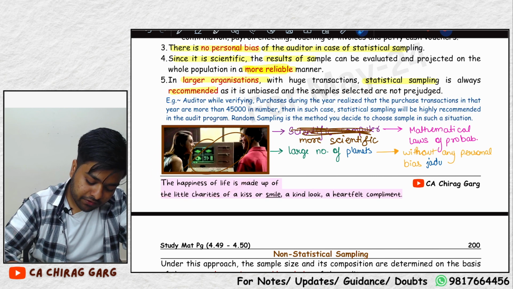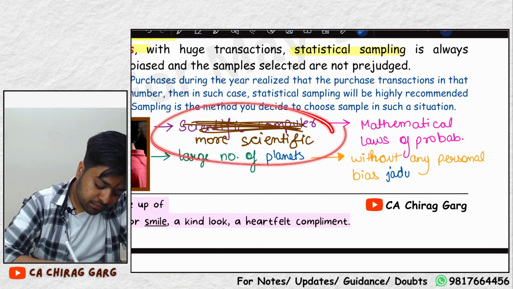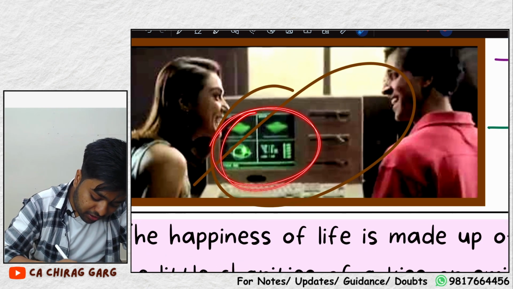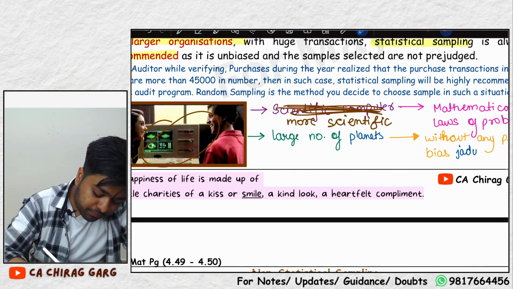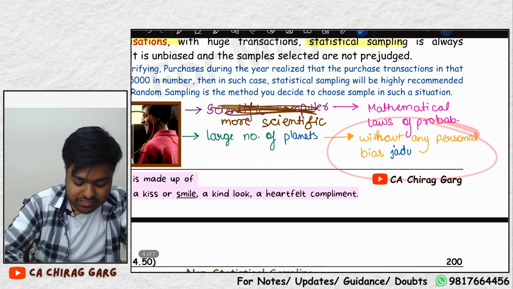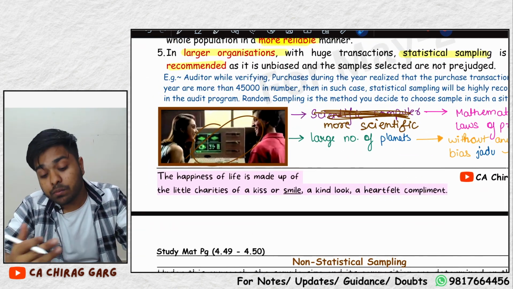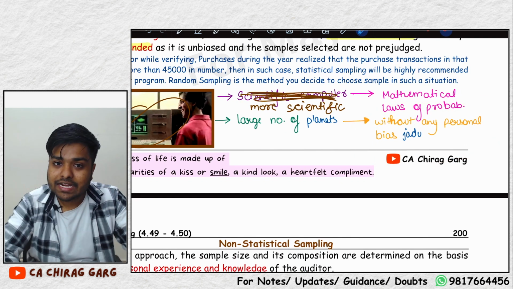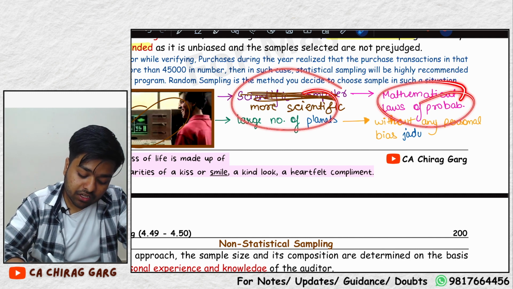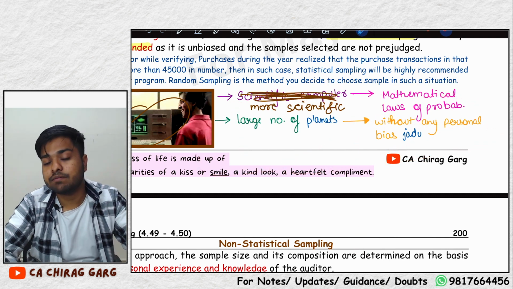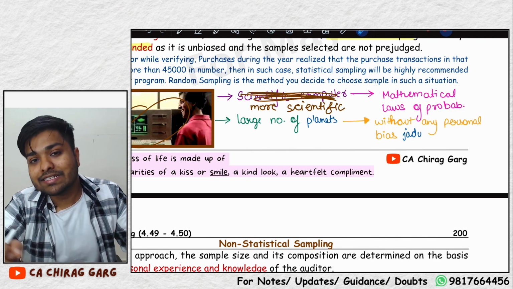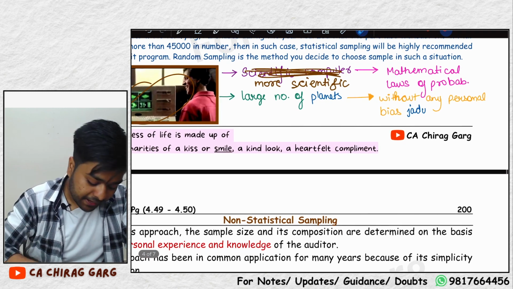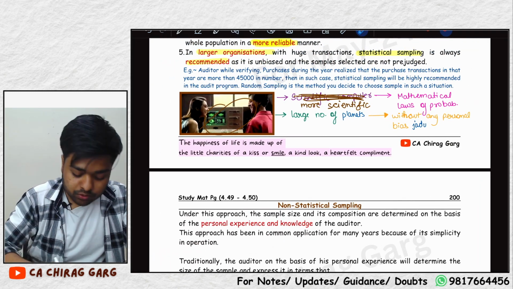If you remember this picture, we can learn four points. It is more scientific. It works on the mathematical laws of probability. From a large number of planets, without any personal bias, he chose Jadoo. A large number of homogeneous items, and we select without any personal bias. Do you understand that? More scientific, mathematical laws of probability, large number of planets, without any personal bias, chose Jadoo. In place of planets we'll put transactions, and without any personal bias. Don't write Jadoo in exams, okay?